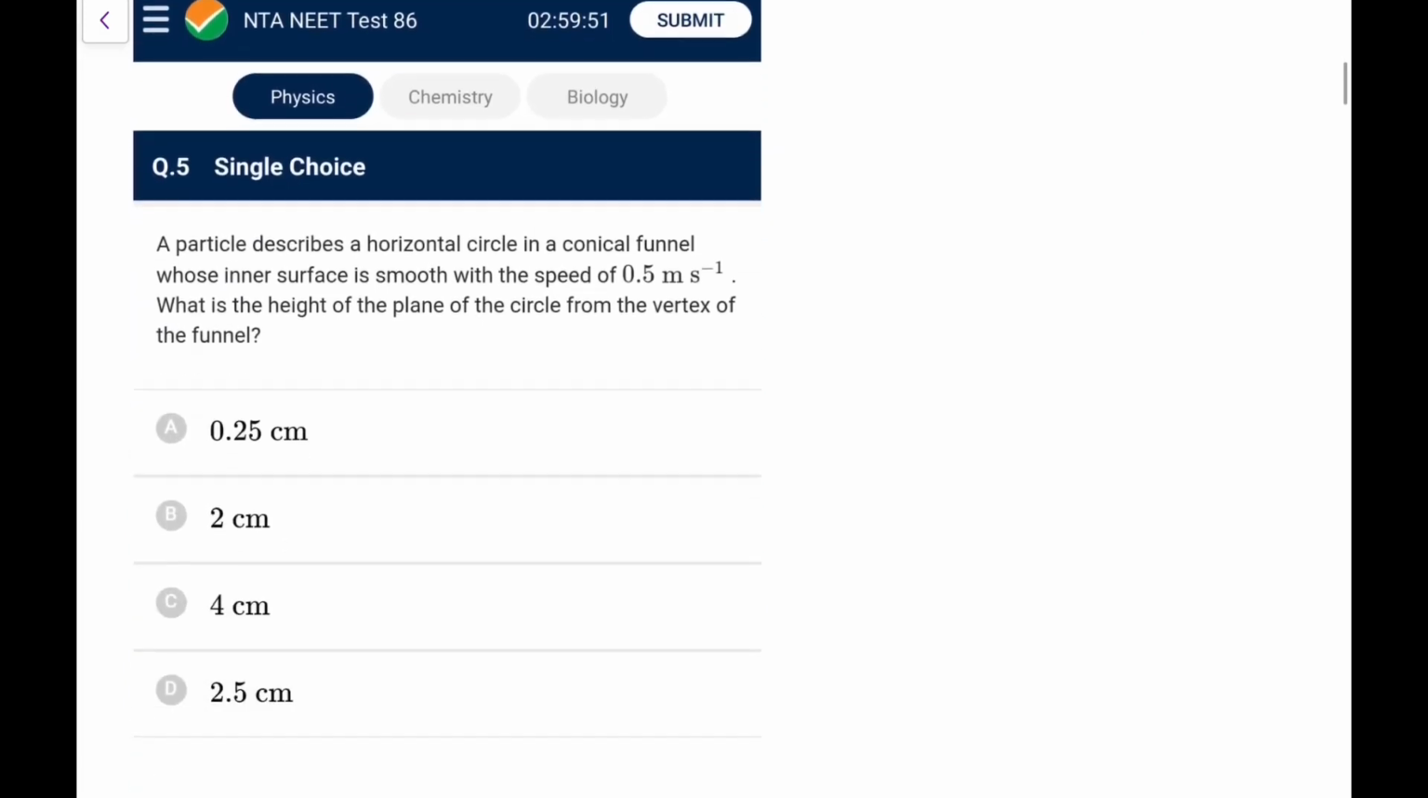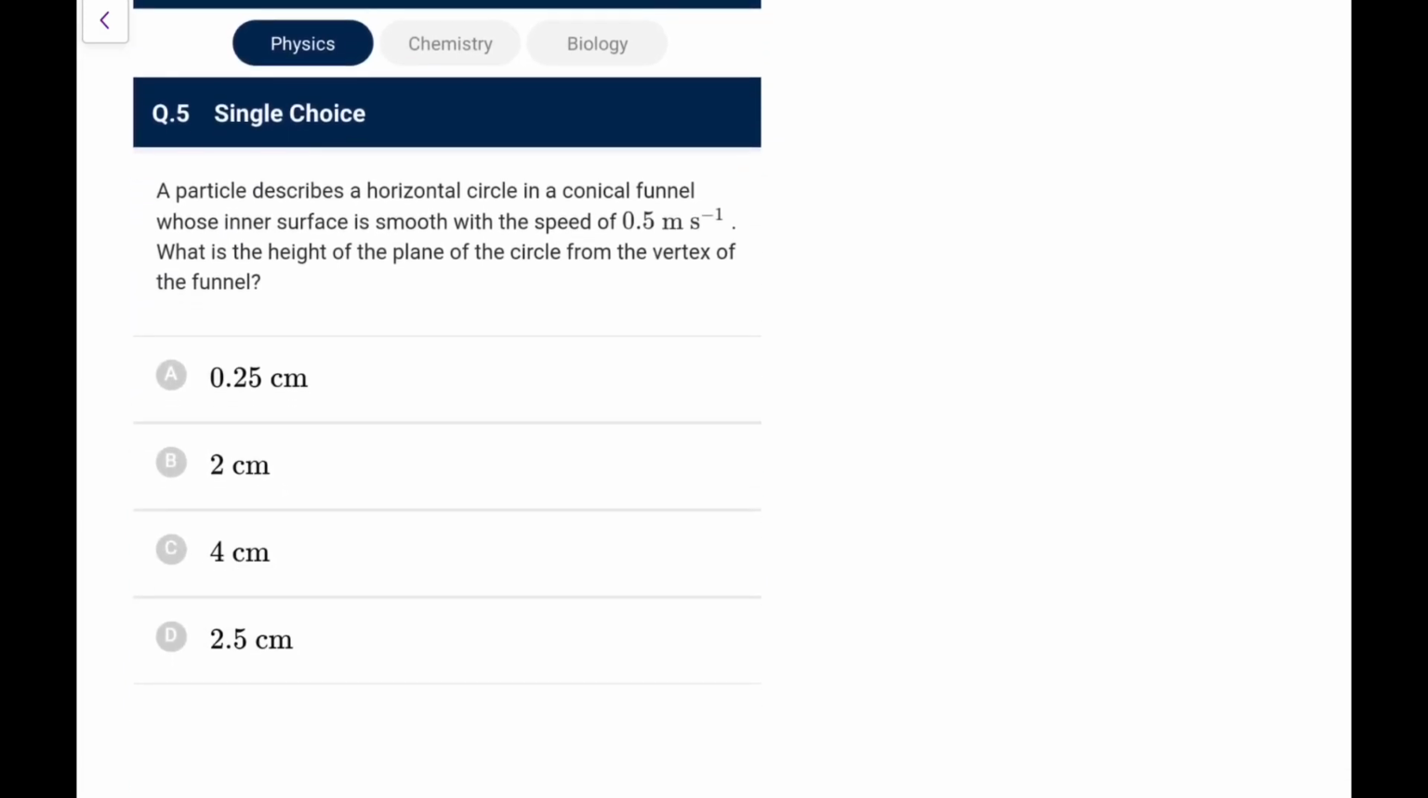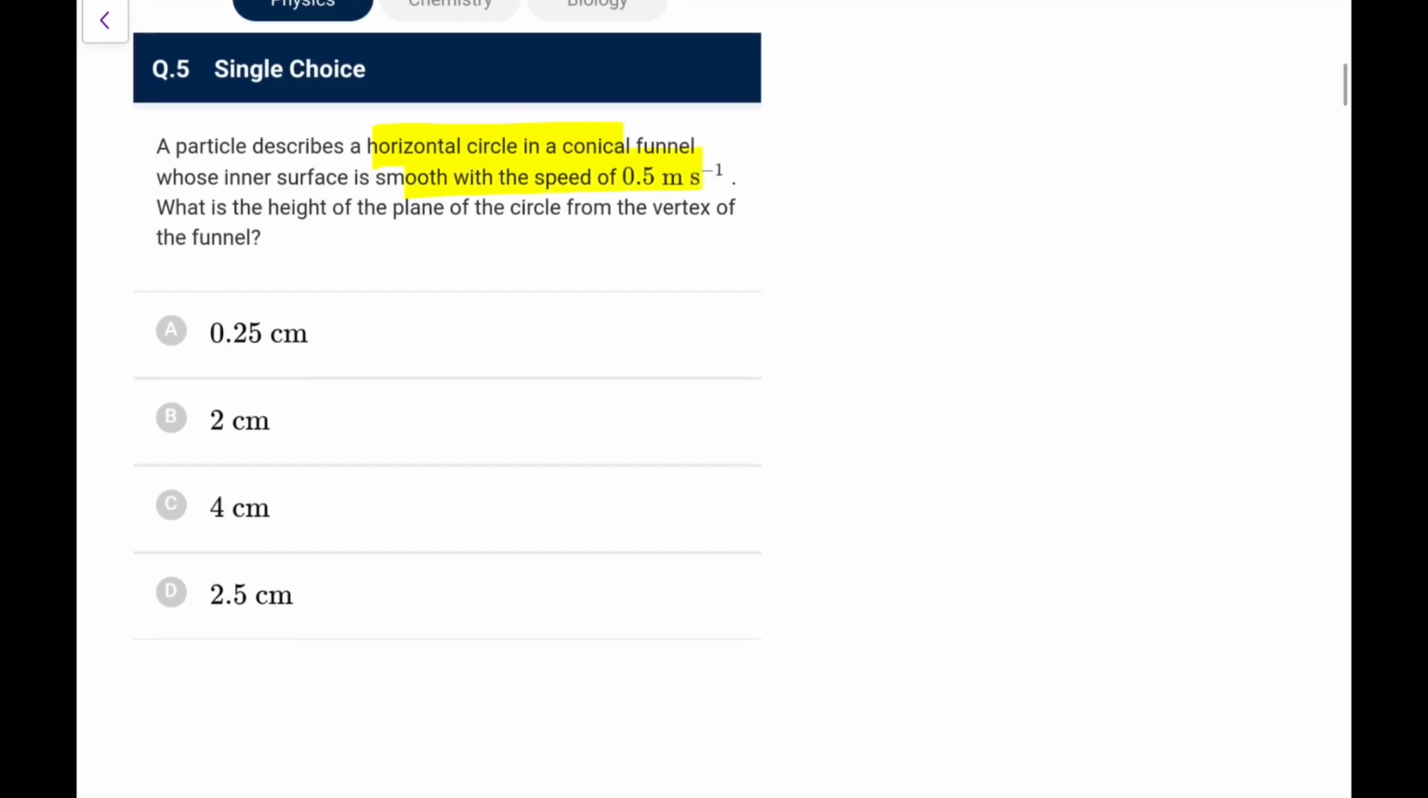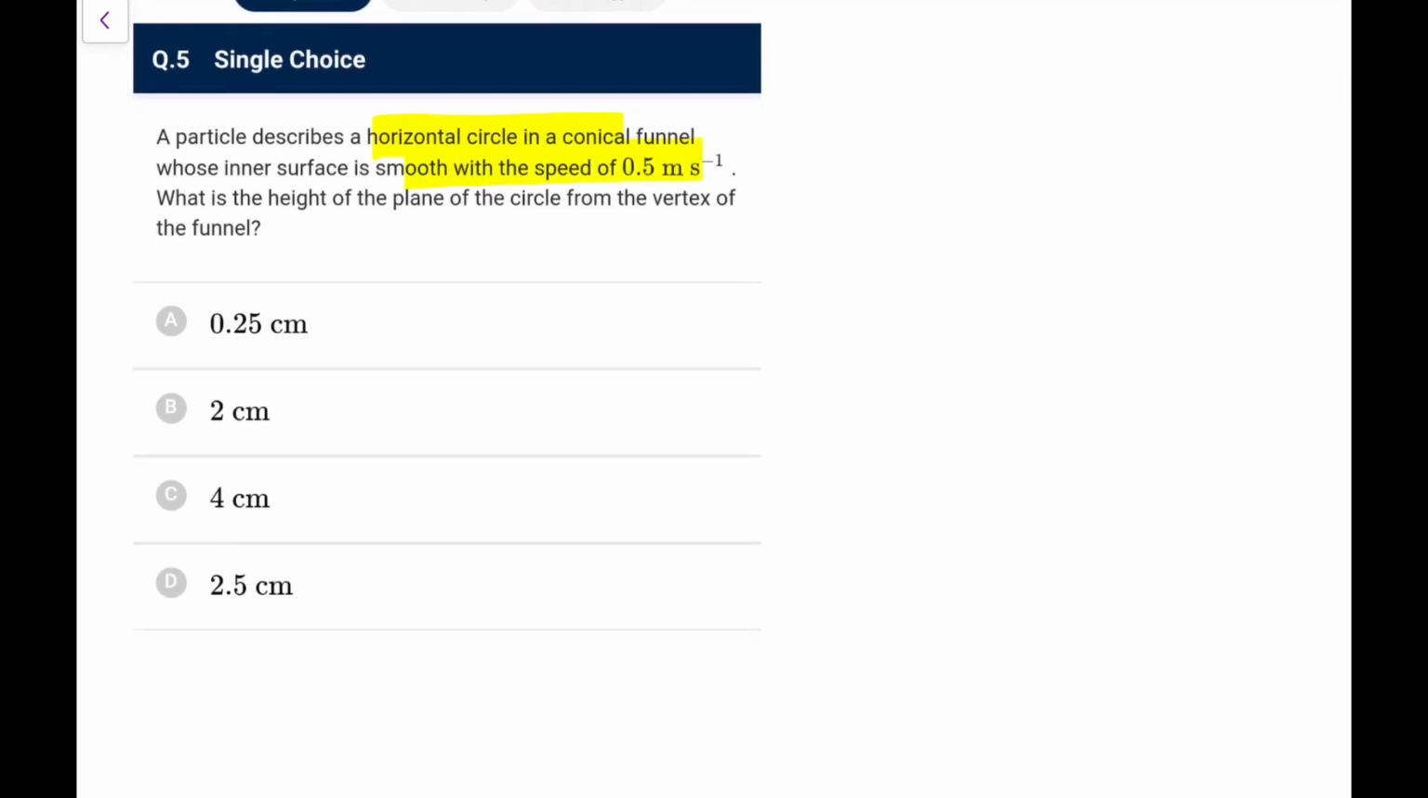Next one. A particle describes a horizontal circle in a conical funnel whose inner surface is smooth with a speed of 0.5. What is the height of the plane of the circle from the vertex of the funnel?